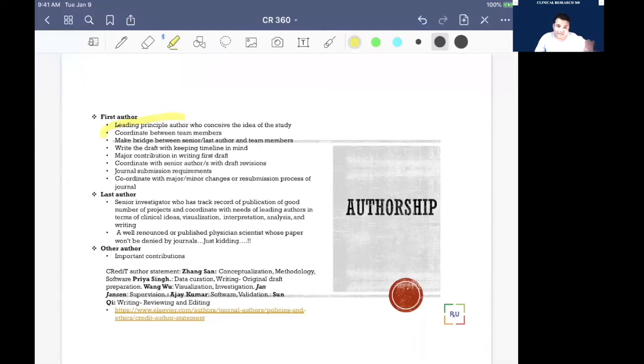And after that many times rejection will come, and then you have to respond to the reviewer. Everything is handled by the person handling those things. So that is the first author.